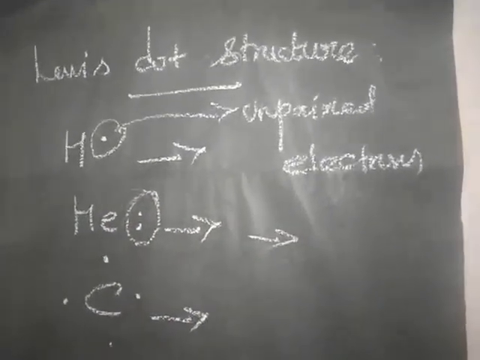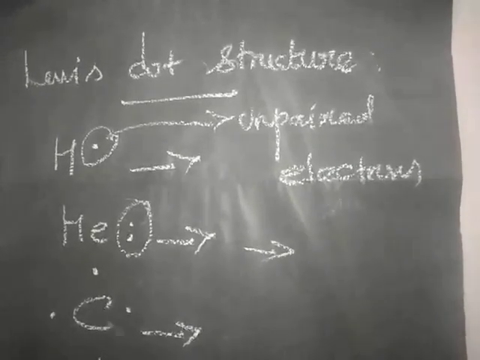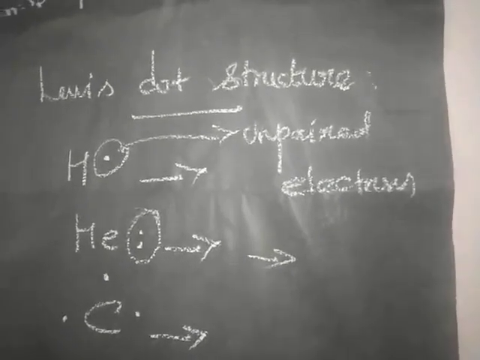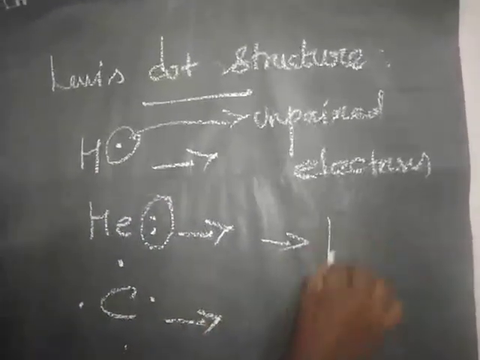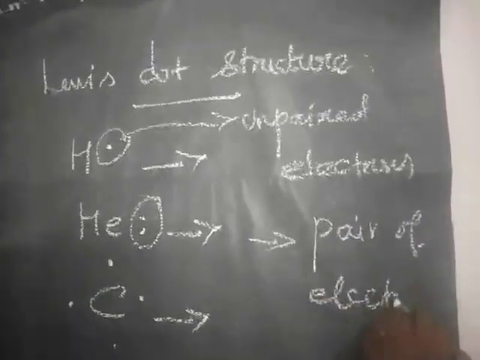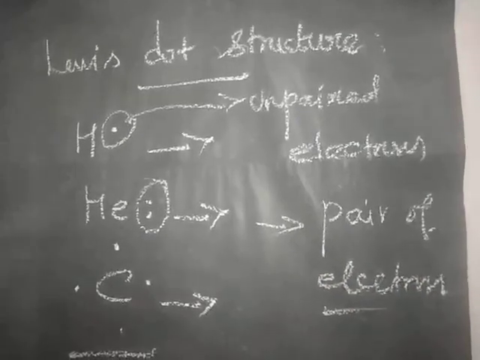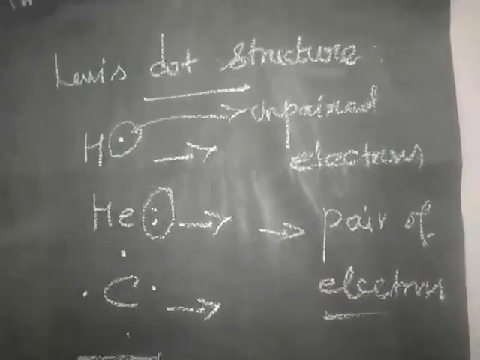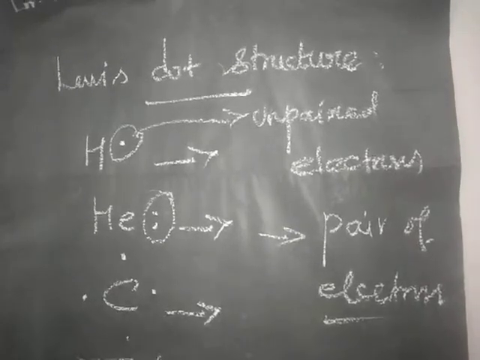By a pair of dots. So in this way he has denoted the number of electrons present in the valence shell.